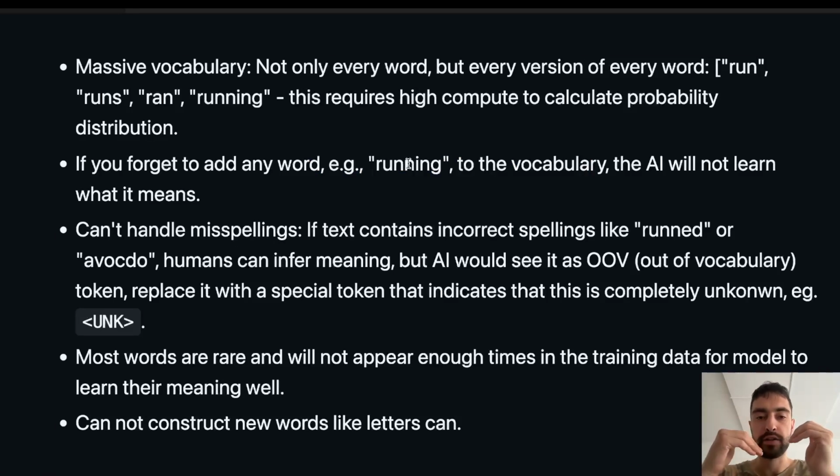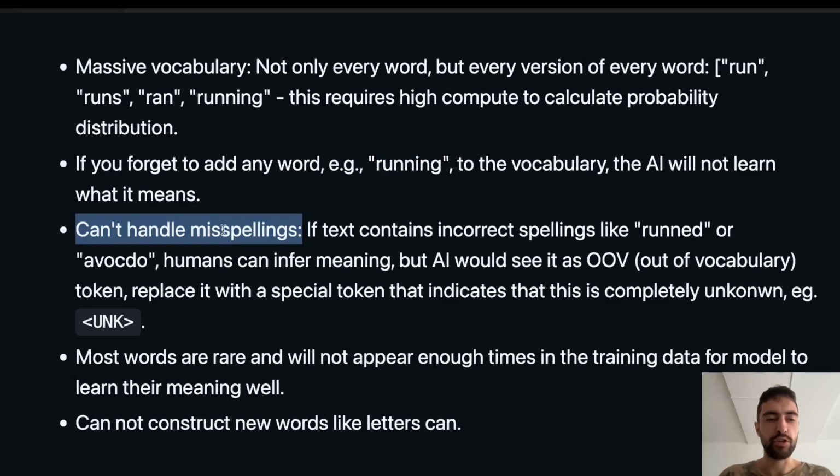This is because we humans can see this word from many perspectives. We can see it from each letter's perspective. We can see it as this word and this part. We can see it as a whole word, but AI does not do that. AI just has something in the vocabulary, word, letter, whatever it is. It learns what it means. If this is not in the vocabulary, then it doesn't know what it means. Word tokenization also can't handle misspellings. What if somebody says "rund" like this? It's an incorrect form and it doesn't exist in your vocabulary.